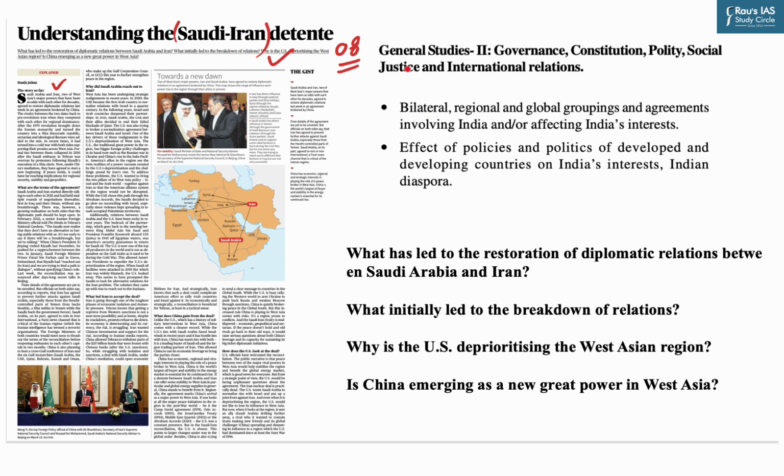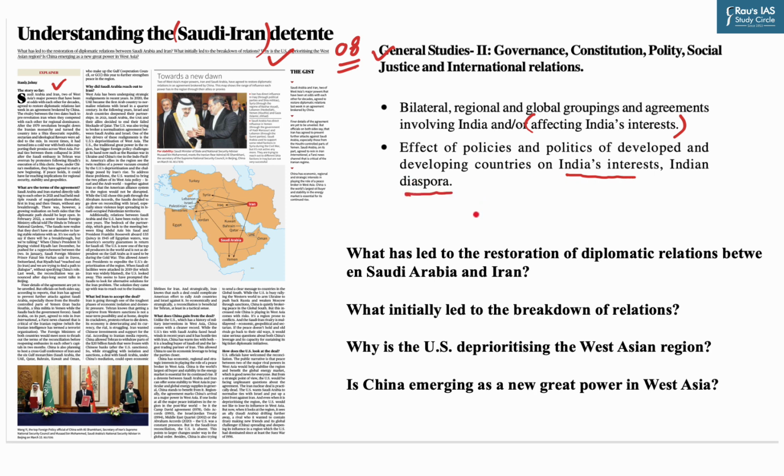Now, if you look into General Studies paper 2, bilateral, regional and global groupings and agreements involving India and or affecting India's interest are mentioned. Apart from this, effects of policies and politics of developed and developing countries on India's interest, Indian diaspora has been mentioned too.